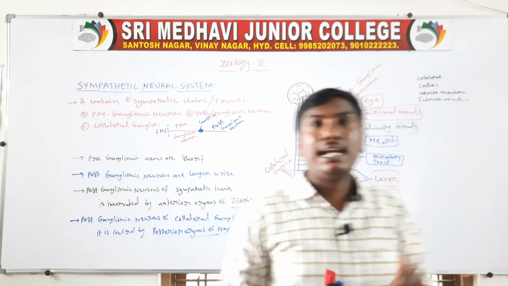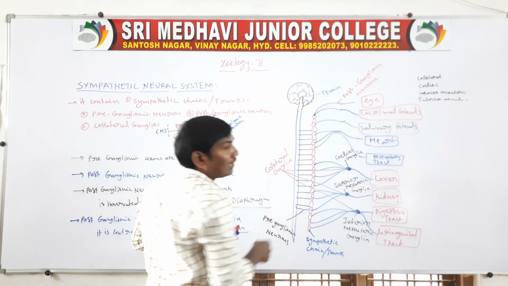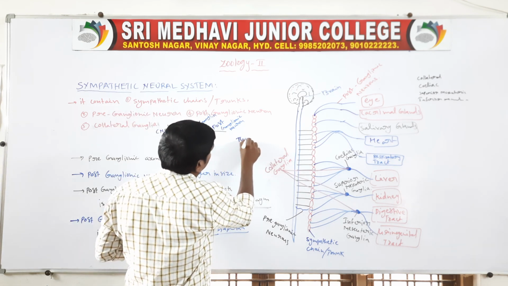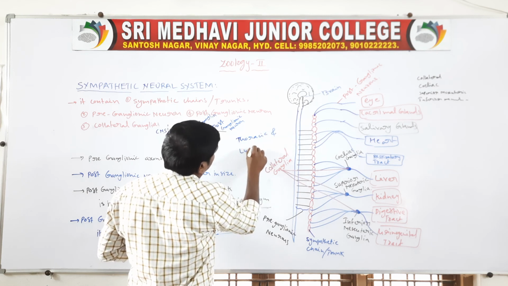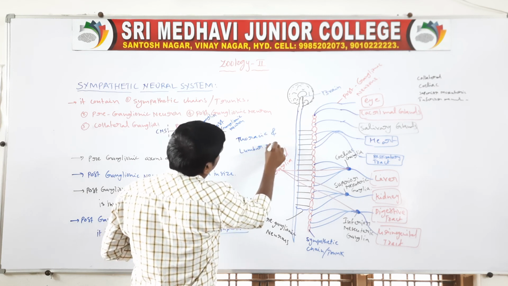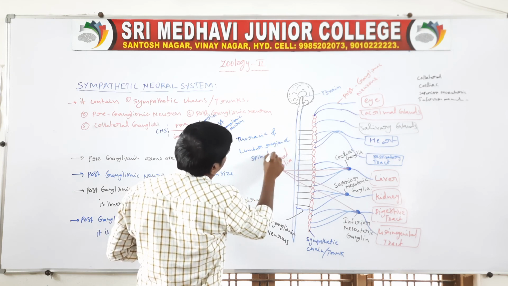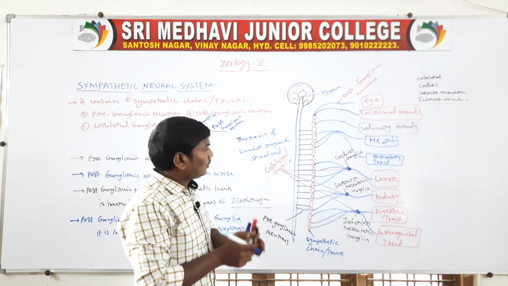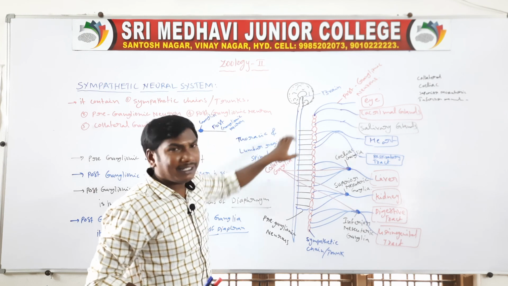The preganglionic neurons arise from the thoracic and lumbar region of the spinal cord.